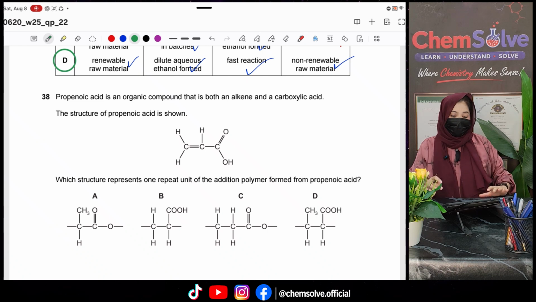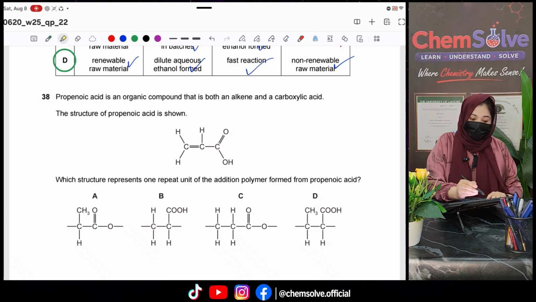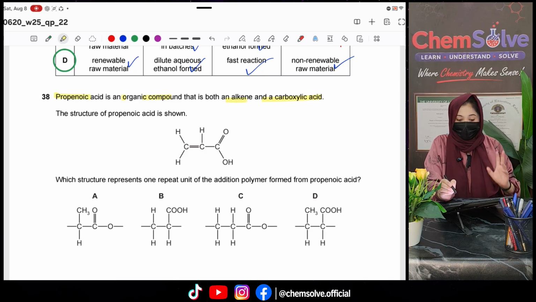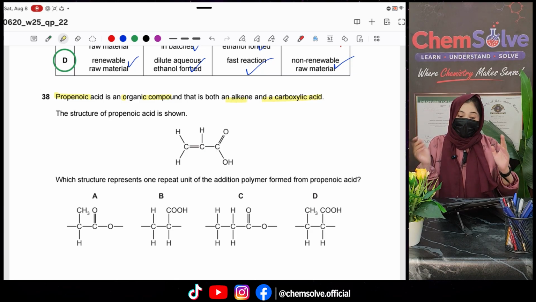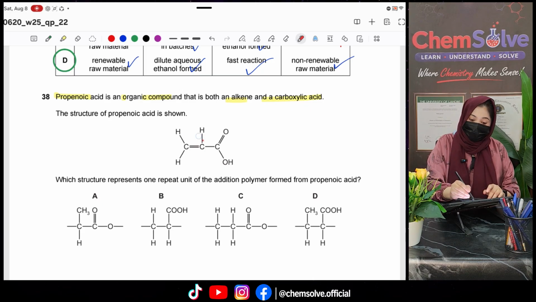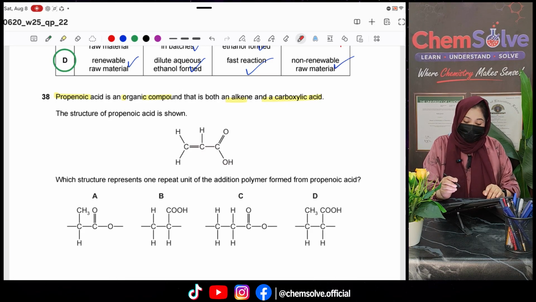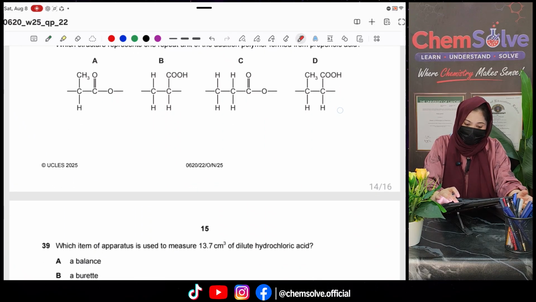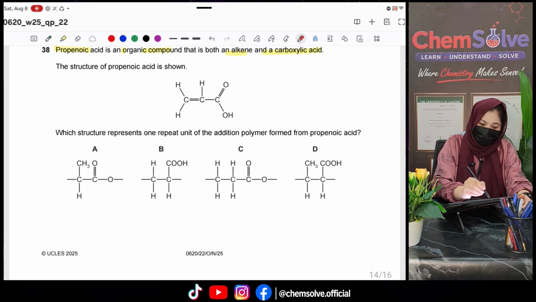Okay, question number 38. Propanoic acid is an organic compound that is both an alkene and a carboxylic acid. Okay, it has alkene function group as well as it has carboxylic acid function group. Let's see. This is alkene and this is carboxylic acid, right? Which structure represent one repeat unit of the addition polymer formed? So let's see. Let me make it here.